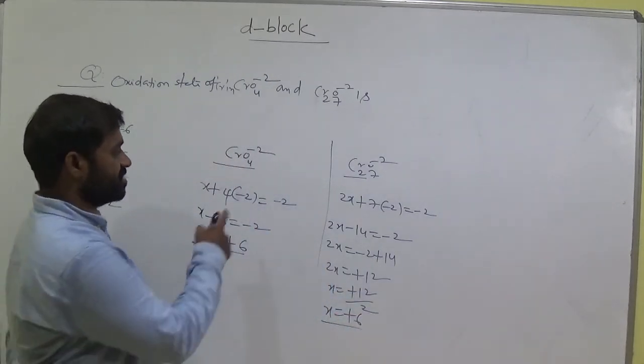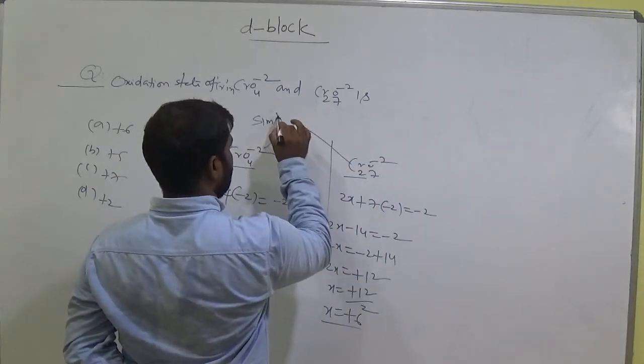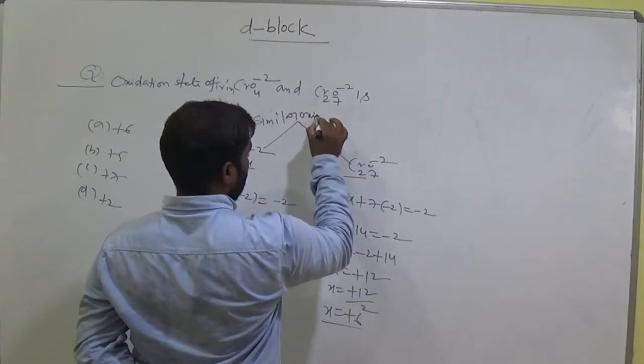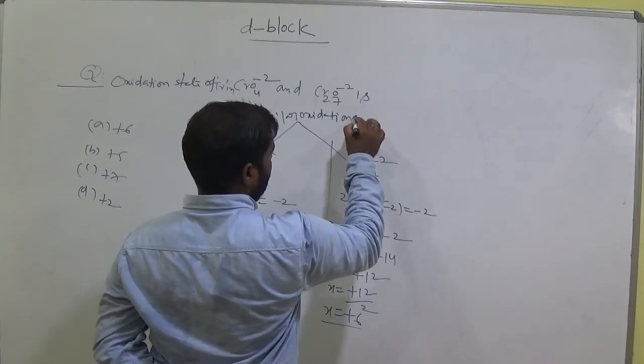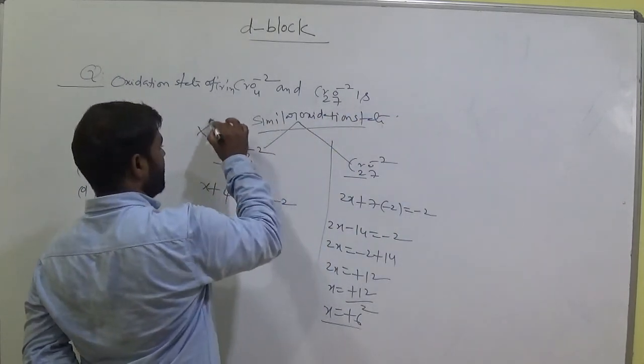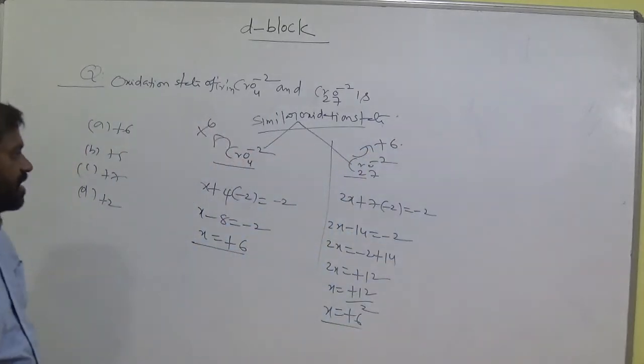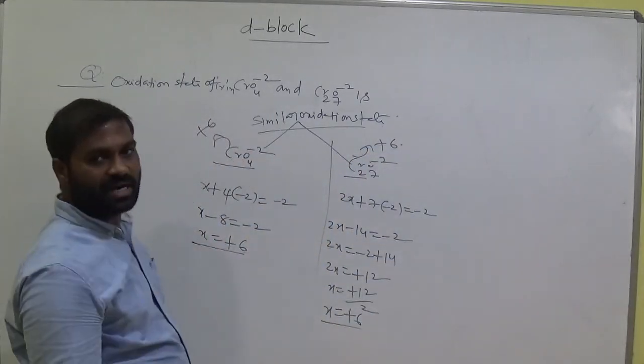That means in these two compounds they have a similar oxidation state. Here it shows plus 6, and here also it shows plus 6 oxidation state. Okay. Chromate ion, dichromate ion.